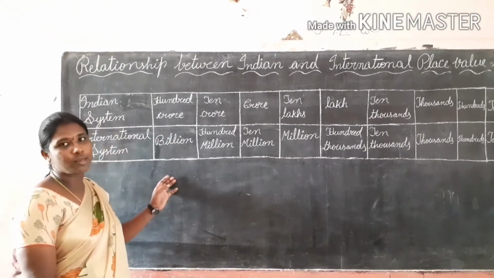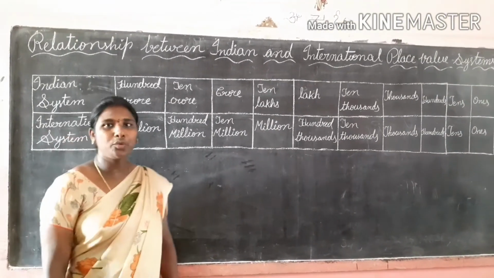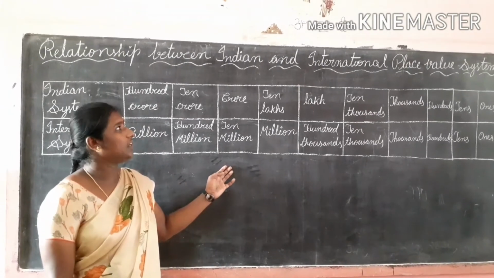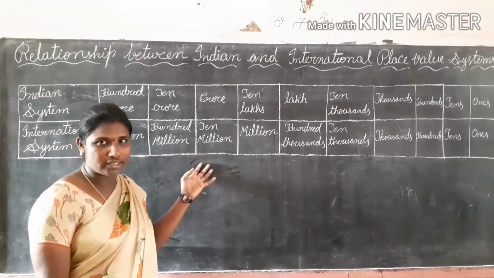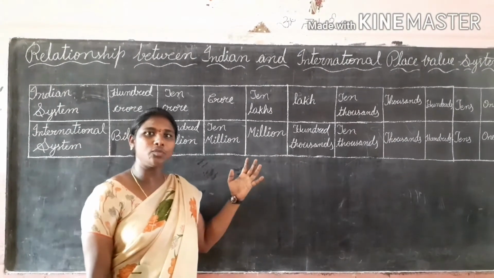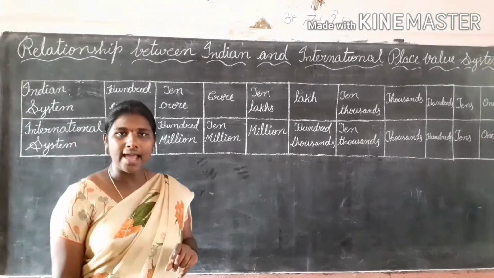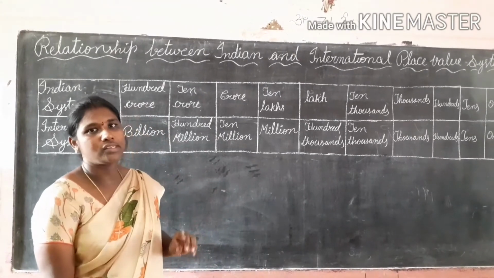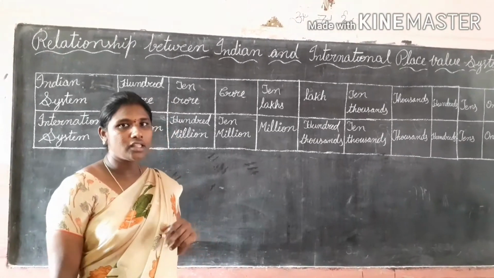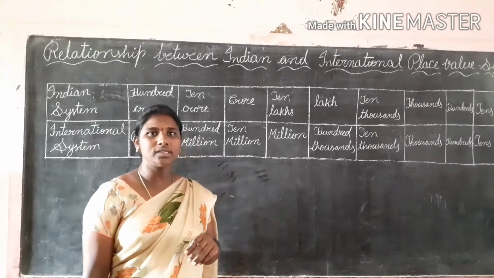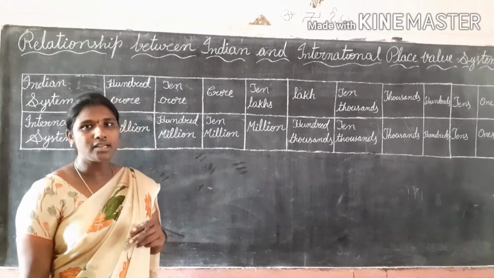Now we are going to discuss what is the relationship between Indian and international place value system. Before that, what are the place values in Indian system? Ones, tens, hundreds, thousands, 10,000s, lakhs, 10 lakhs, crores, 10 crores. Next, what are the place values in international system? Ones, tens, hundreds, thousands, 10,000s, 100,000s, millions, 10 millions, 100 millions, billions, 10 billions, 100 billions.